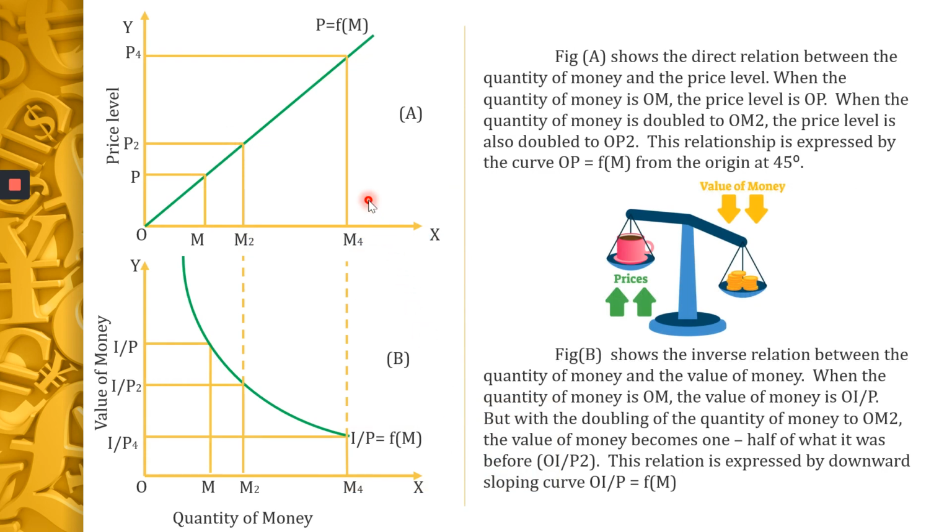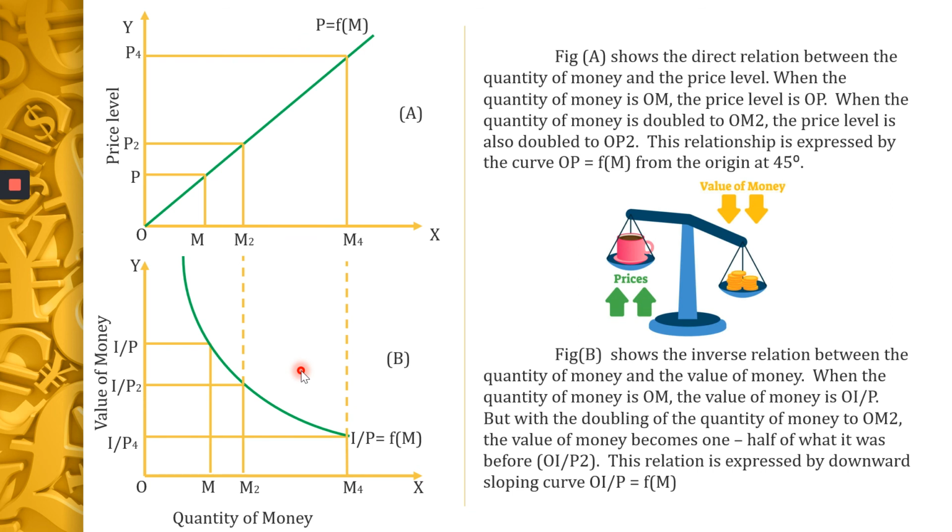Then we saw two figures, one showing the direct relationship between the quantity of money and the price level, and the second showing the inverse relationship between the quantity of money and the value of money. So when the price increases, the value of money falls down. This is direct relationship and this is inverse relationship. So with this we will stop our class today, girls. I hope you understood Fisher's equation of money. Please study this immediately. It is a very important 5 marks question.